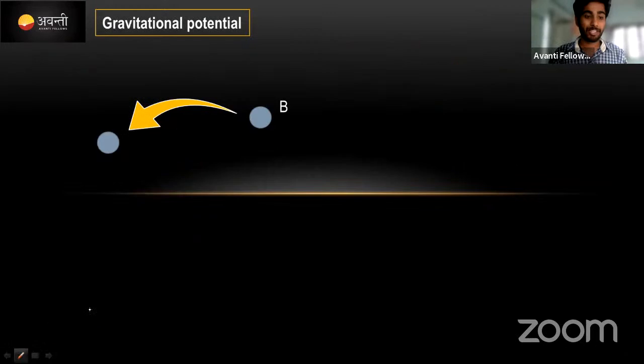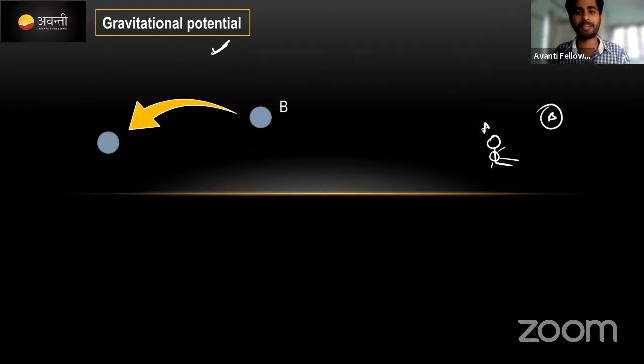This is a very interesting concept: gravitational potential. What is potential? Just imagine, guys, come to the class here, listen, you are actually taking rest here. This person is your friend B. He has a brick in his hand at point 1. What he will do is just leave the brick on your legs.